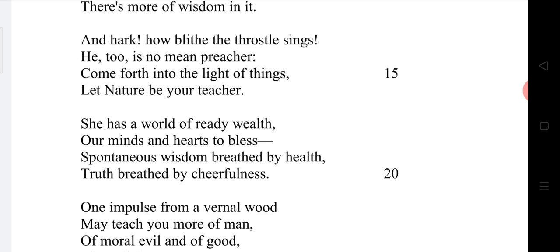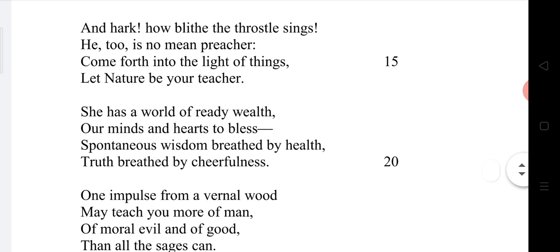Okay. On my life. See this one. On my life means I am making a strong oath. It's my promise, my dear friend. Who is making a promise here? William Wordsworth is making a promise to his friend. So what kind of promise is he making? We shall see in the latter lines. On my life, there is more wisdom in it.